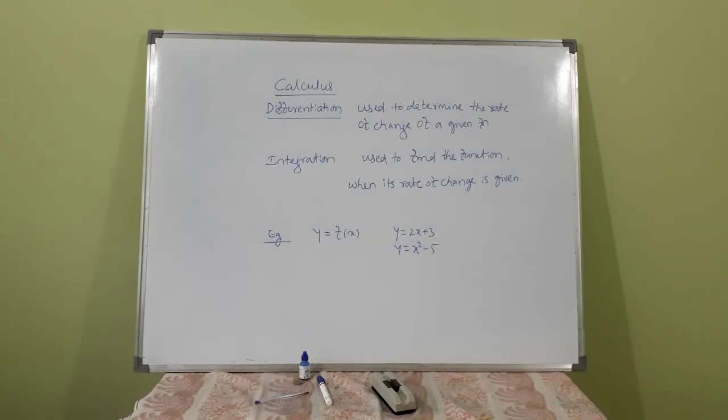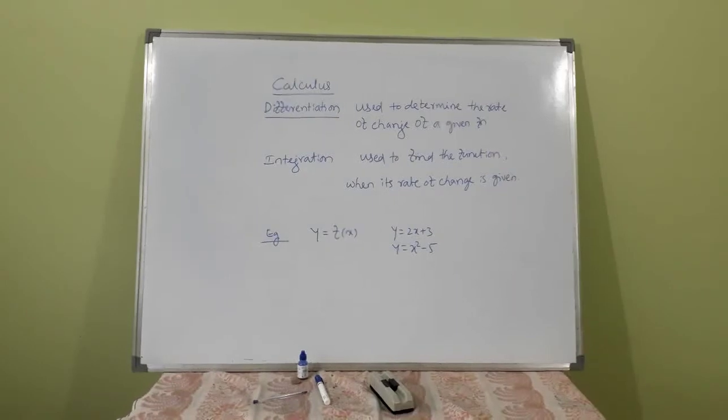The basic tools of calculus are differentiation and integration. Differentiation is used to determine the rate of change of a given function, and integration is used to find the function when its rate of change is given. The infinitely small changes in independent and dependent variables are explained using the concepts of limits and continuity. Let us discuss that.